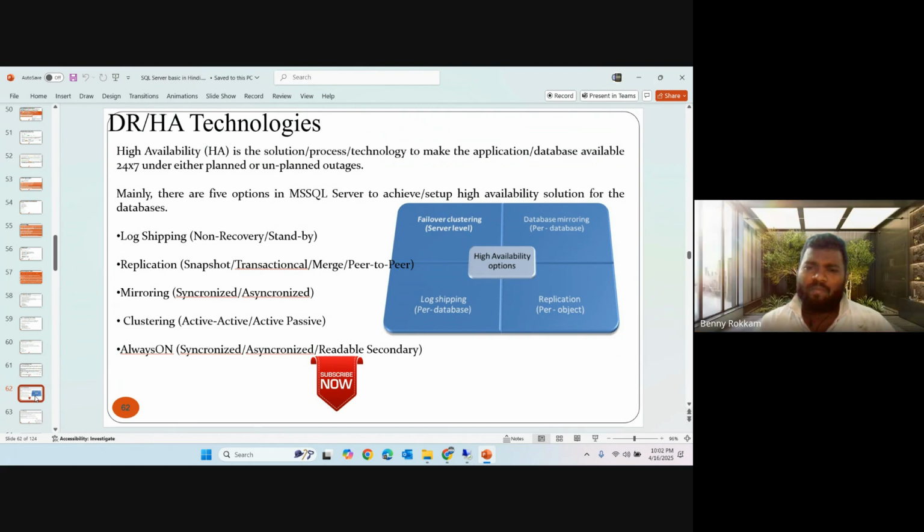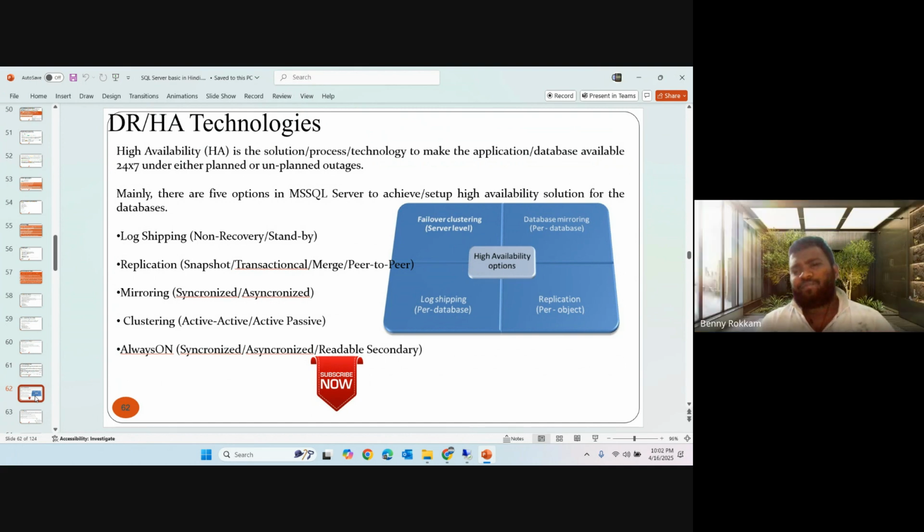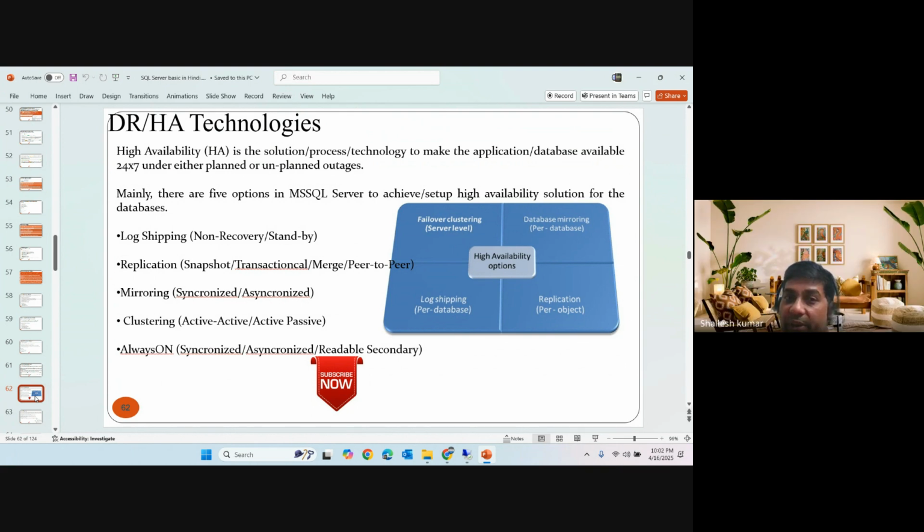Then coming to the next topic, clustering. Clustering is not database level, it is server level. Previously we discussed log shipping and mirroring, which are both database level but with different terminologies. In log shipping we do not get point-in-time recovery, but in mirroring we do. However, mirroring is not HADR because we cannot perform automatic failover without a witness.